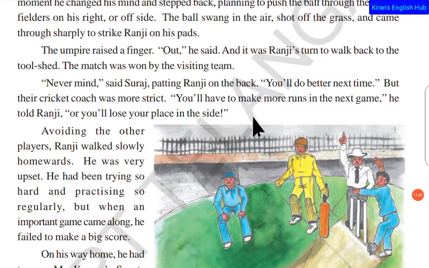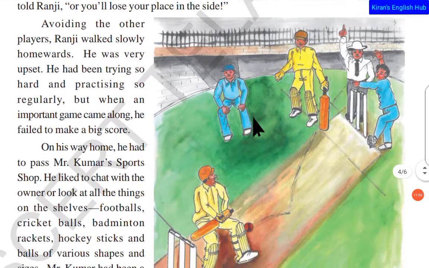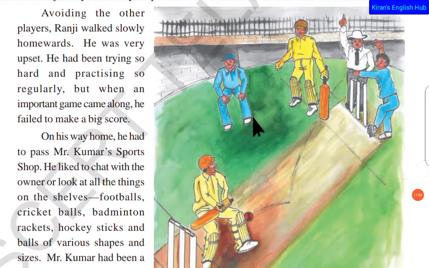So the coach came and said to Ranji, come here. See, in the next game, you have to make more runs. Otherwise, you will be removed from the team. See, usually that is a tense situation for the players, when they get these types of conditions from the coaches.